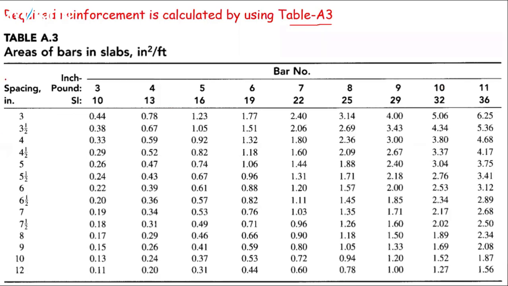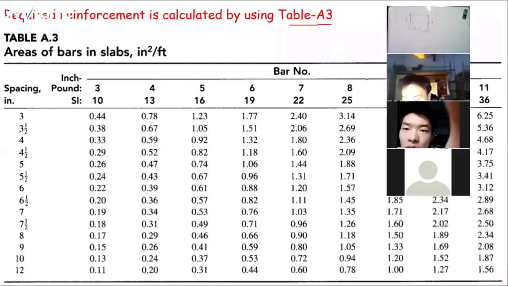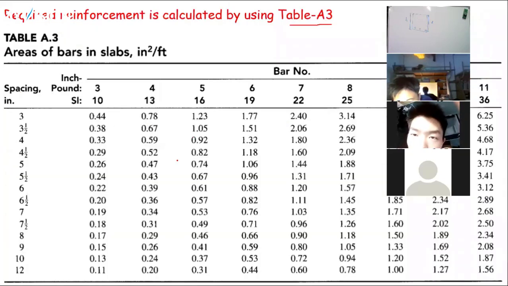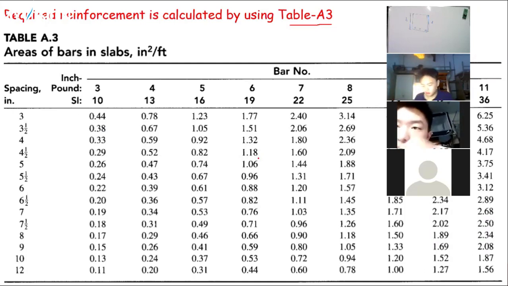And this is the spacing between these bars. Now please help me. Mr. Dragon, please help me. The main steel value is 0.255. So in this table, can you please find where is 0.255? Let me search for it.